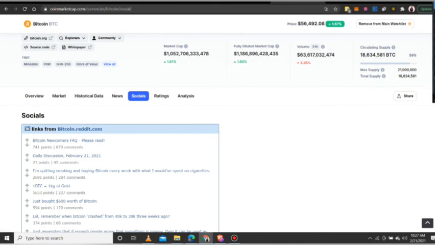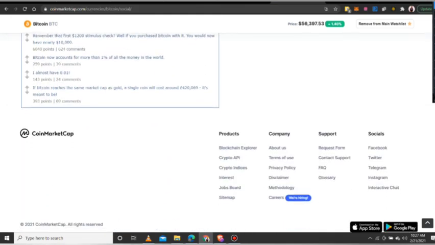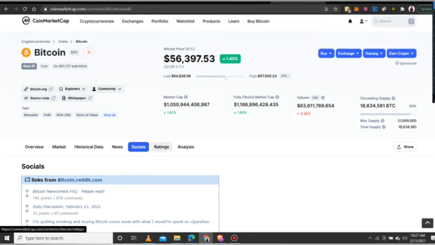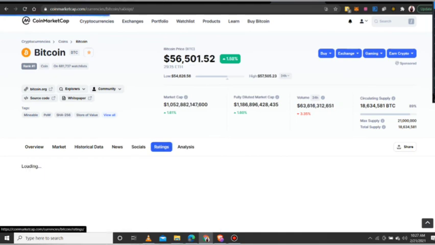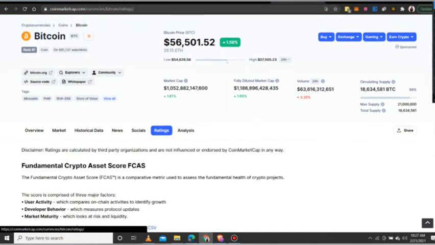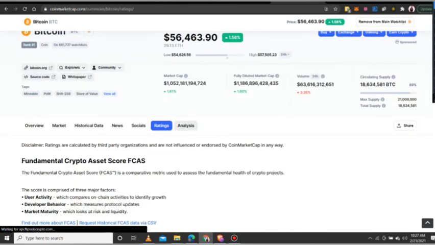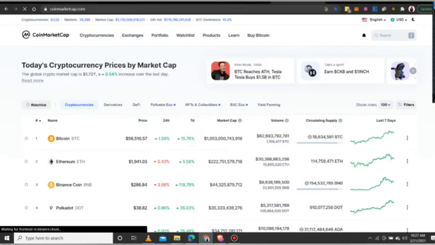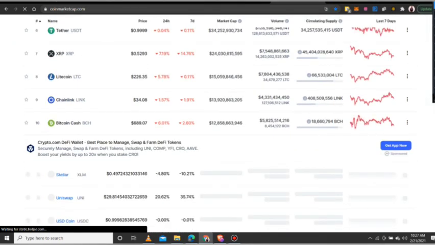This is on Reddit. But most cryptocurrencies now, apart from Bitcoin, which is fully decentralized, have their socials on Telegram or Twitter. You see Bitcoin ratings, and fundamental analysis and the rest. So let's go back to CoinMarketCap and pick another cryptocurrency. Most of these cryptocurrencies are not as decentralized as Bitcoin, give or take.